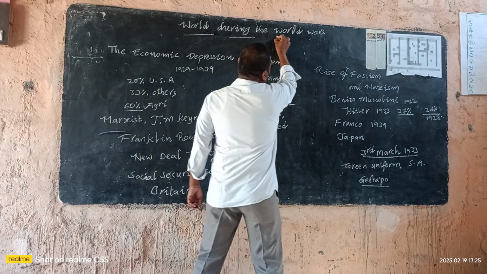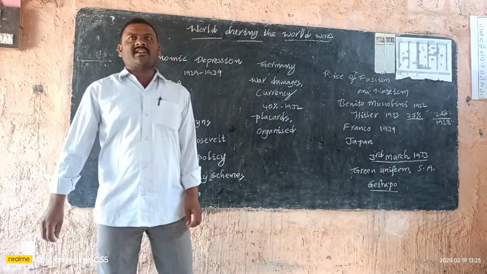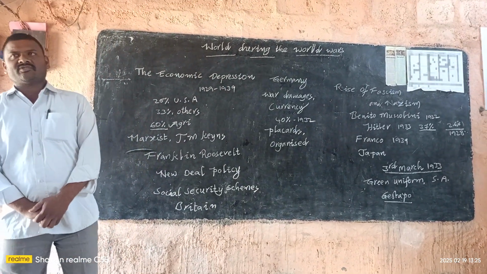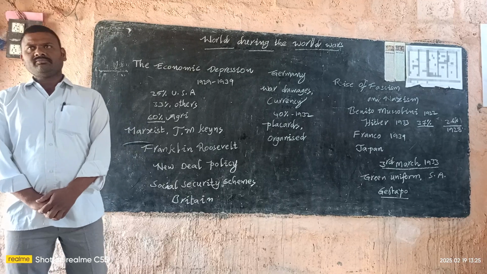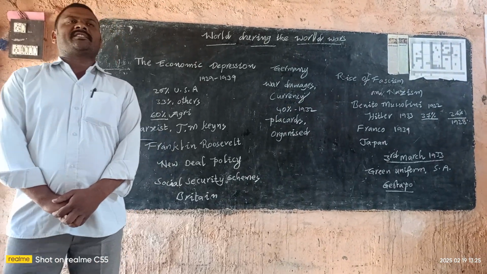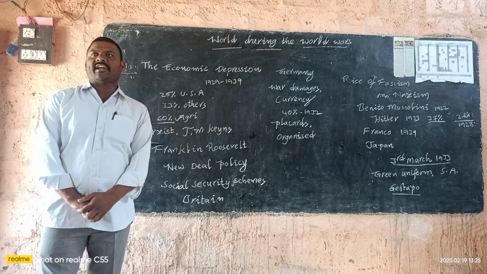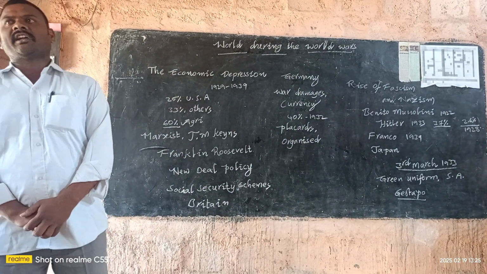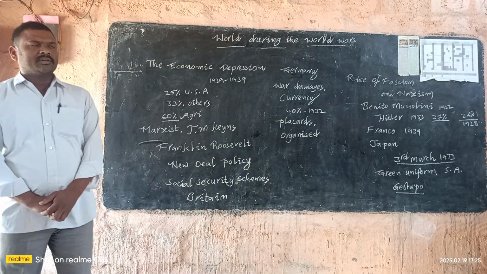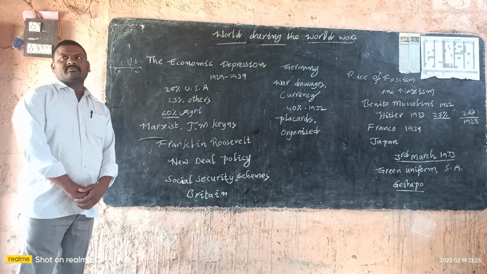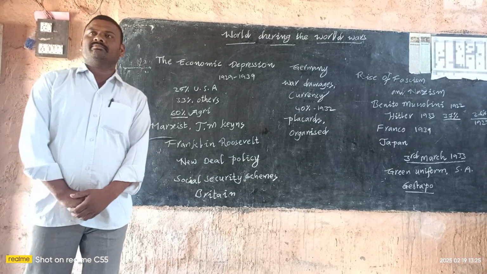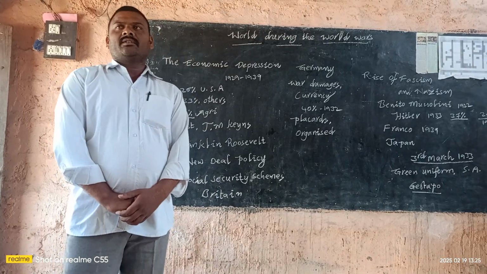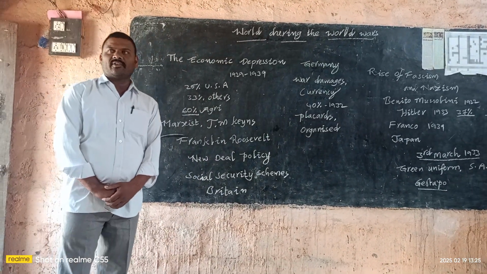World during the world wars. In the previous classes, we have learned what happened during the first half of the 20th century. The First World War took place between 1914 and 1918. The Second World War took place between 1939 and 1945. After the First World War, what happened in the world? What were the conditions of the world's countries? This we have to learn carefully.